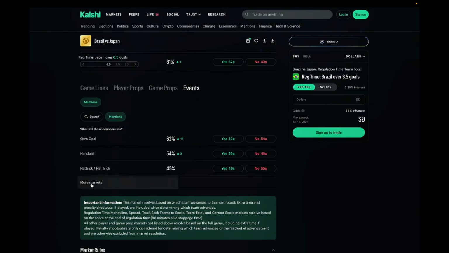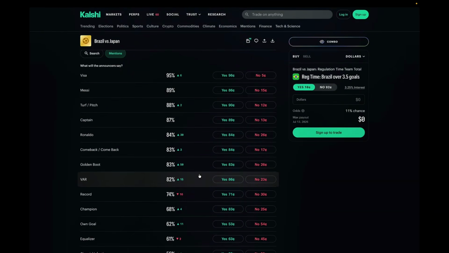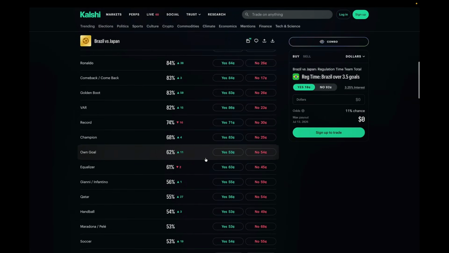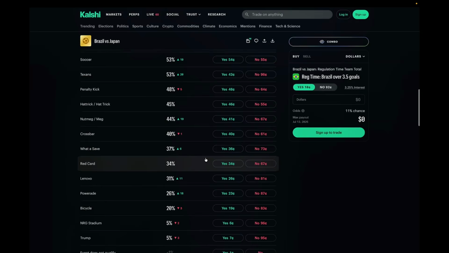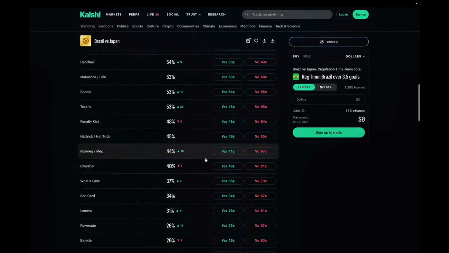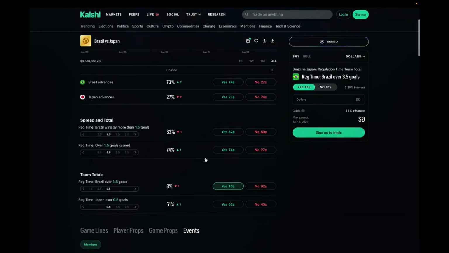Let's get to what will the announcers say. This is kind of cool to look at. It's very hard, you can't find edges on this because you're not going to be able to run numbers on what the announcers are going to say. So you're kind of just throwing darts when it comes to the announcers being able to say something. But it is interesting, something that you could dabble into.